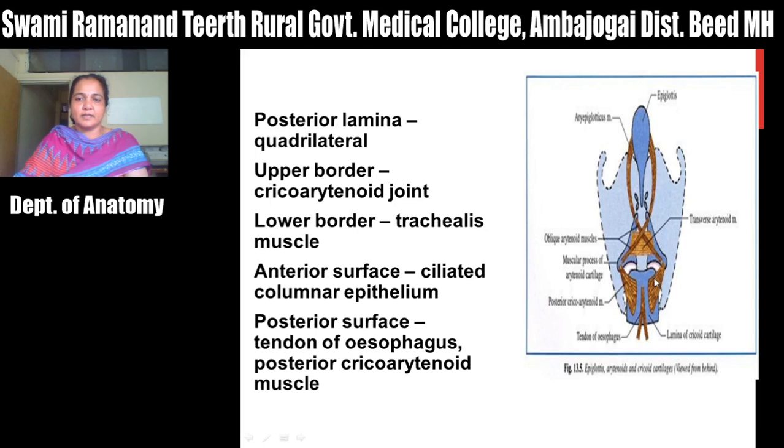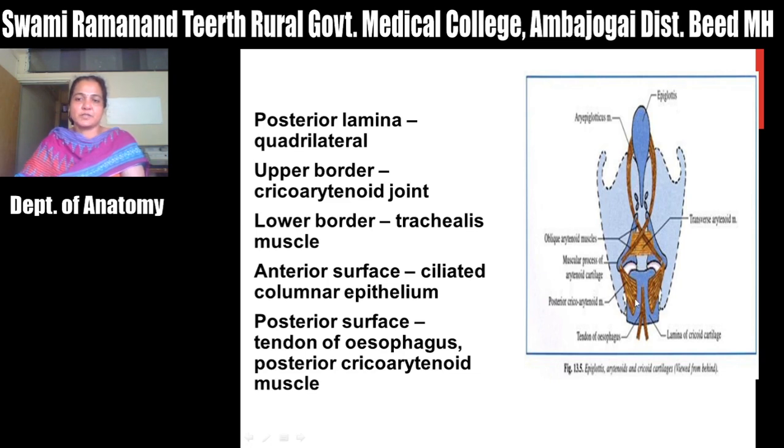This lamina has an upper border and a lower border. The upper border forms the cricoarytenoid joint. On each side, the arytenoid cartilage articulates with this upper border. The anterior surface of this lamina is also lined by mucous membrane with ciliated columnar epithelium.